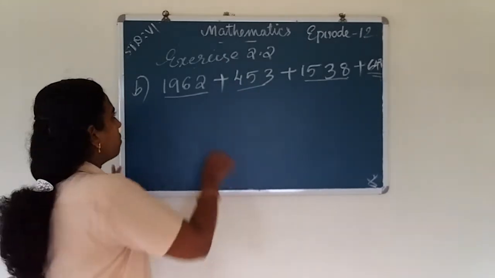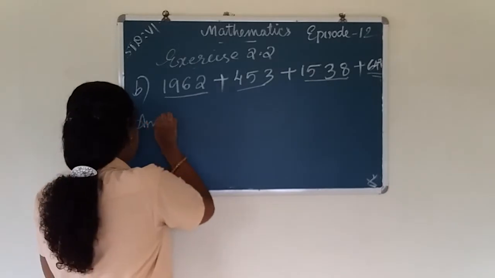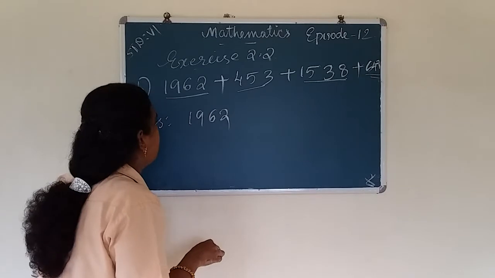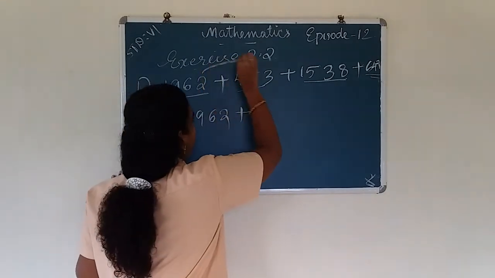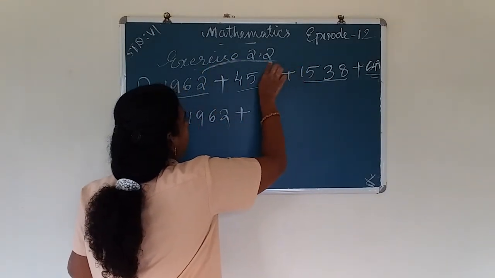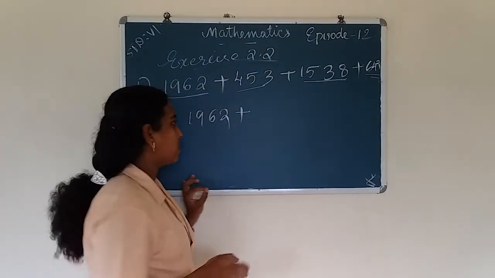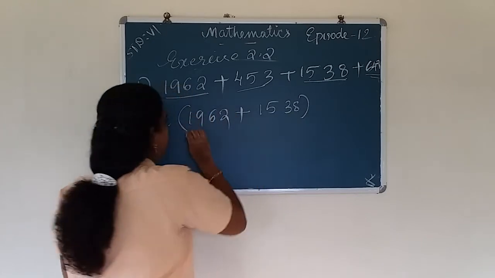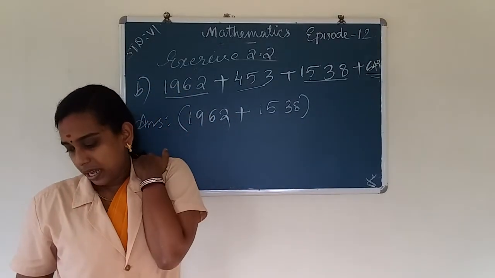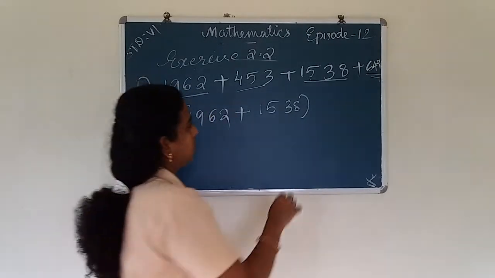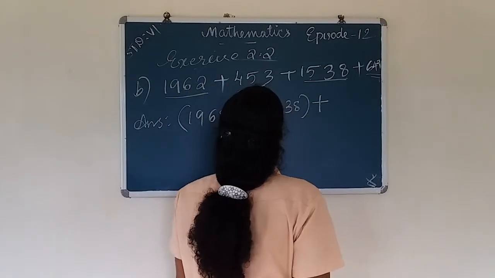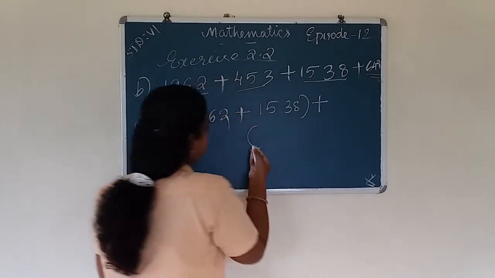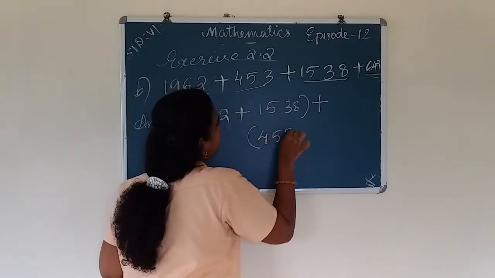So 1962 plus 1538, the numbers with the same place values, plus the next numbers, the small numbers in another bracket.